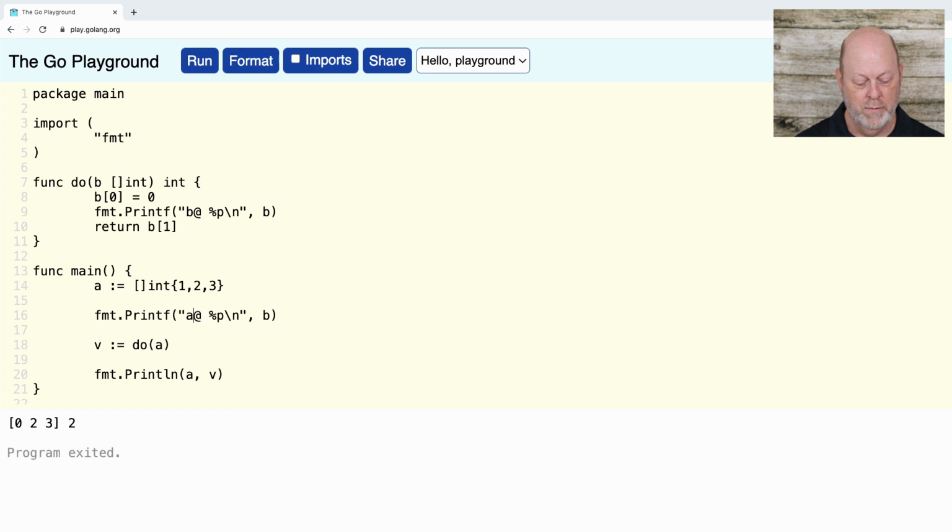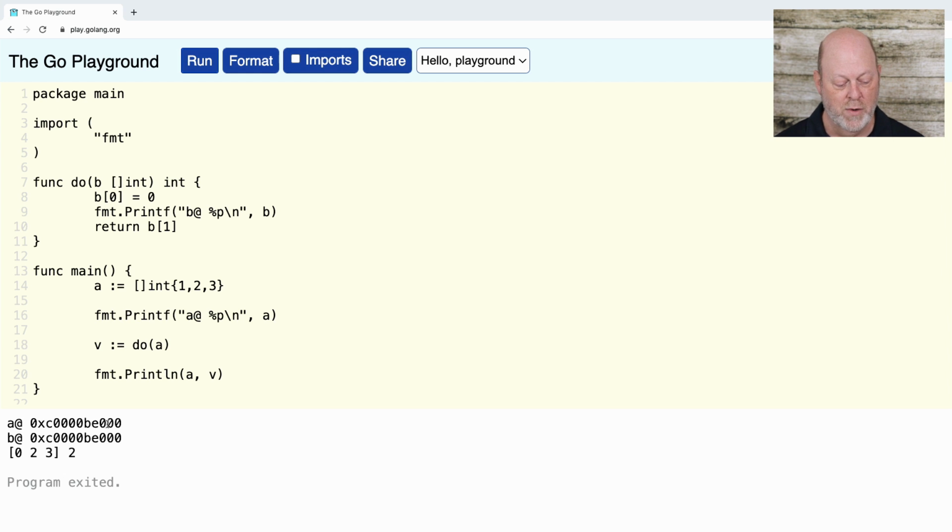And when we do these, we're going to see that they have the same value. If I look at these pointers, A is at this address, effectively BE000, and B is at the same address. In other words, A and B are slices, and the pointer within the slice descriptor points to the same block of values, 1, 2, 3, which becomes the values 0, 2, 3.